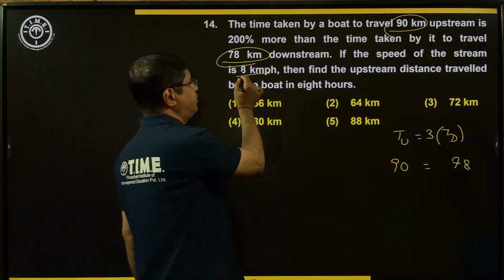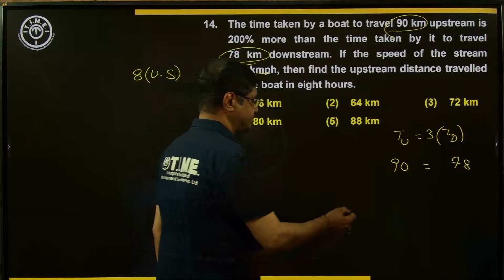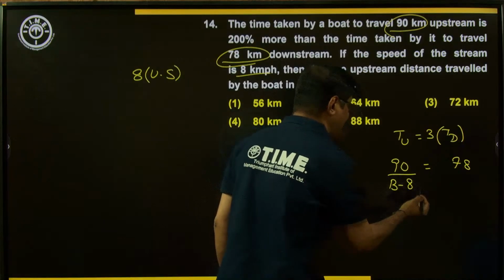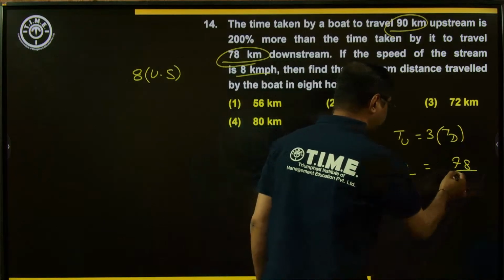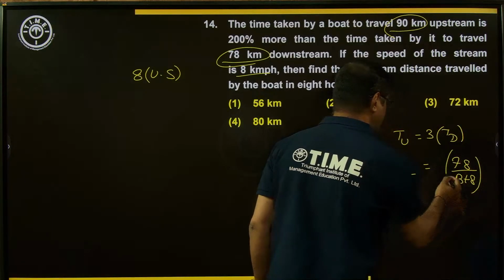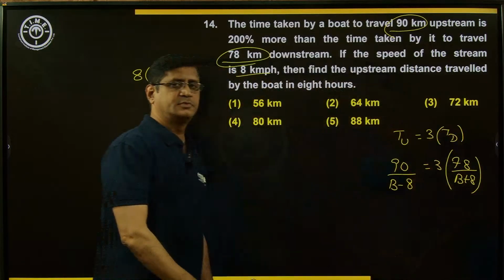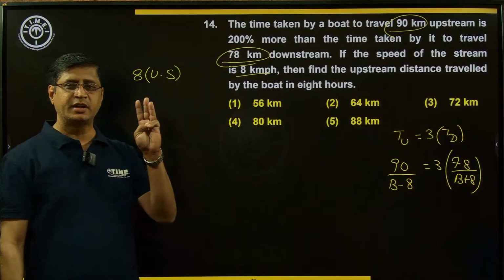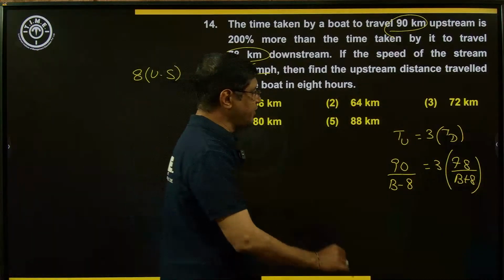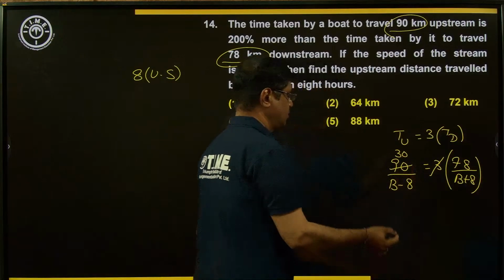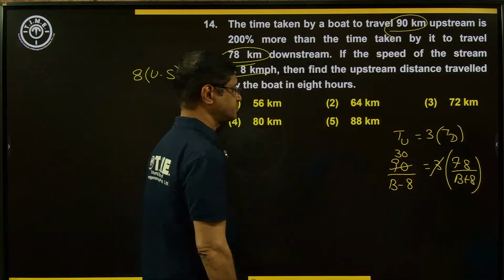Dear students, here the speed of the stream is given, that is 8. The boat speed is not given, so I am taking B. Upstream is B minus 8, and downstream is B plus 8. The time taken upstream is 3 times the time taken downstream. Solving this by cross multiplication, we get 3 times 30.